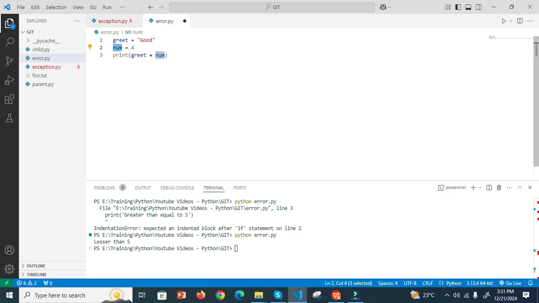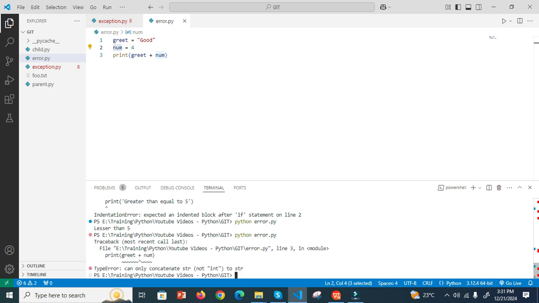Okay, now this type of error is called type error. I save this, I run this. It says type error. You cannot concatenate a string to an integer. This kind of error is called type error. So the data type should be similar, right?